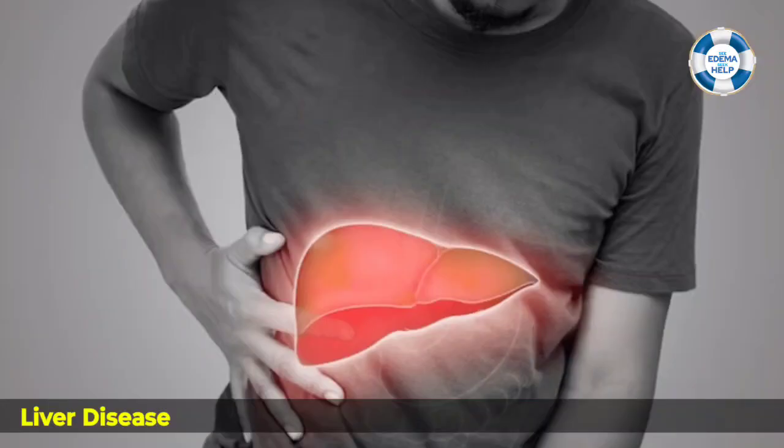Secondly, whenever there is decreased protein in the blood, for example, in liver disease, or somebody is not eating properly and there is malnourishment, so protein is less in the body, or the kidneys are losing the proteins, there also we get edema. That is because blood vessels cannot hold the fluid inside. So there will be extravasation, or pushing of the fluid outside the blood vessels, and it causes accumulation of the fluid in the interstitium and causes edema.